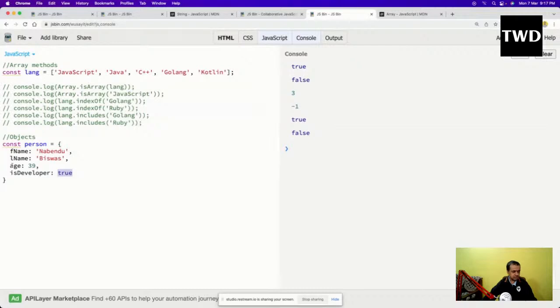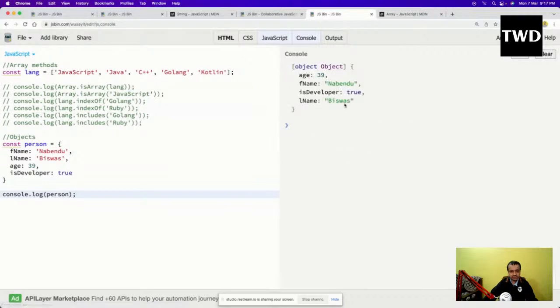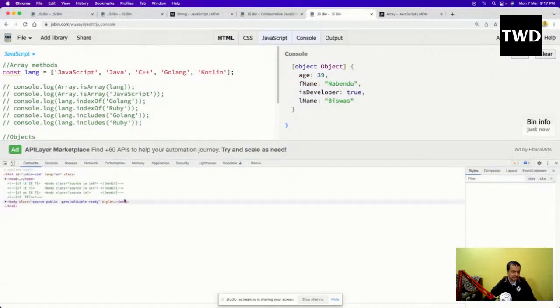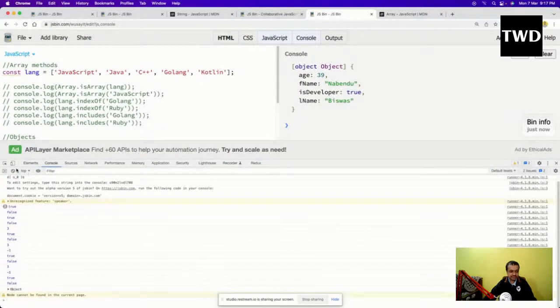Now let me see it, clear it and console.log of person. It is shown like this. Object is shown like this, and there is no order in it. This is an error in JSBin; it should not show like this. And in the console, you can right click and see it here also.